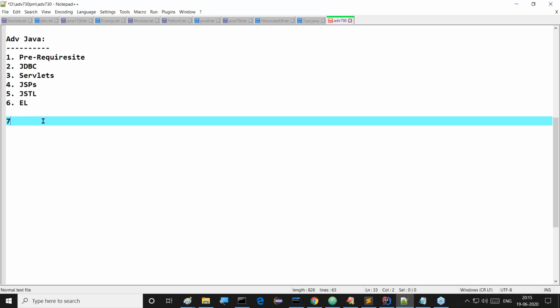Depending on the time, at least the basics of JSF we are going to discuss. It's a framework, an MVC based framework. How to prepare applications, what is a framework and what is the need of frameworks, that introductory part and some examples of JSF I'm going to discuss with you. Only basics of JSF, not the complete course. It may take a lot of time.